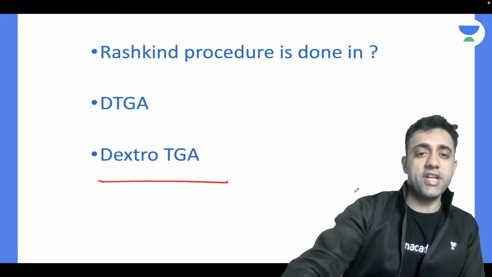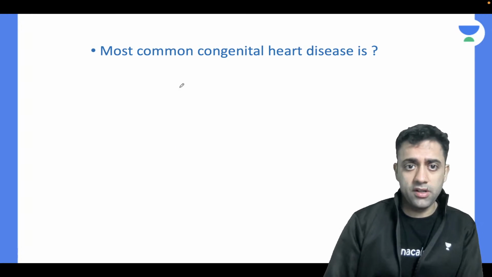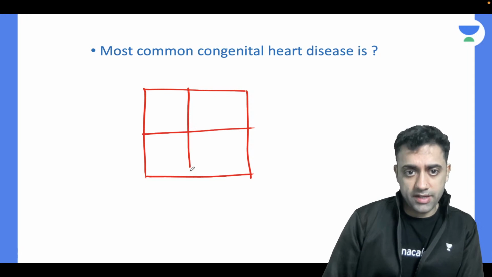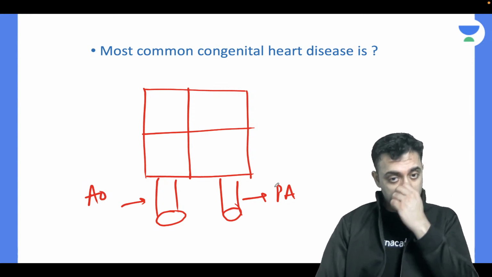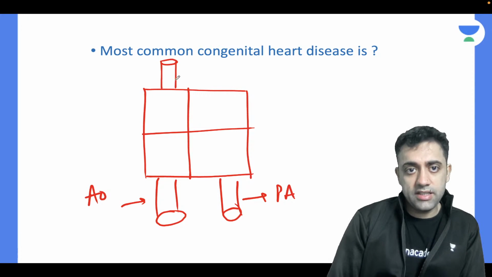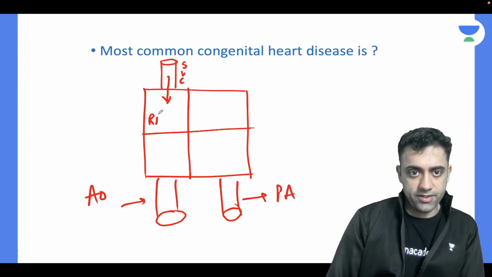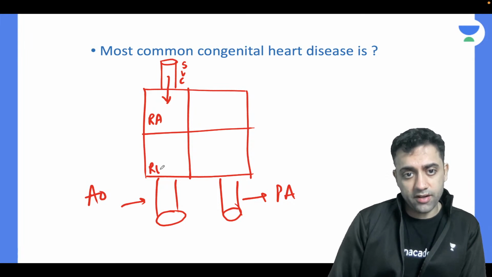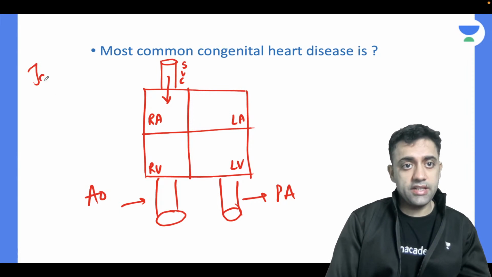And what happens in the Jatene repair? This point also we need to understand. Now I'm showing you this. If this is a normal four-chambered heart, and this is now TGA, this is my aorta and this is my pulmonary artery. Normally, the deoxygenated blood from the superior vena cava enters the right atrium. This is the right ventricle, this is the left atrium, and this is the left ventricle. I am telling you what the Jatene repair is.